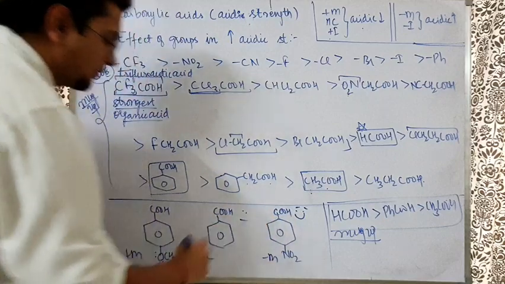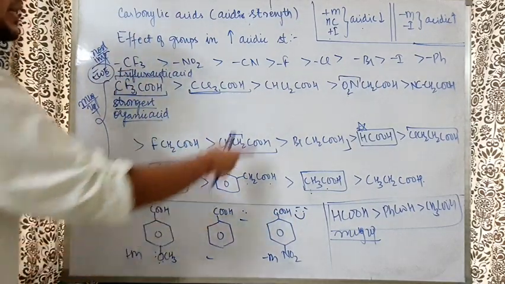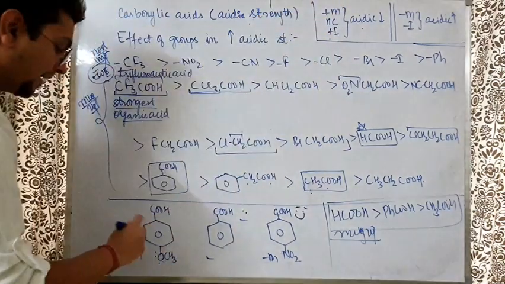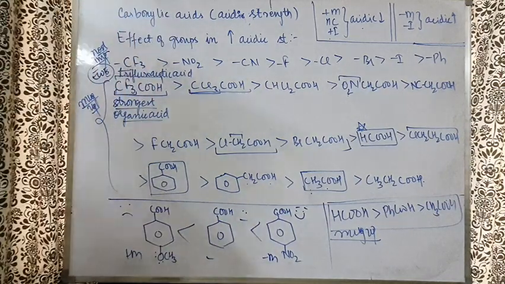He has a flat face. Why? No group is there, nothing, neither good nor bad. OCH3 is a plus M group, so acidic nature decreases, so he is sad. So the acidic nature order comes out clear cut. So bhaiya, let's carry on.